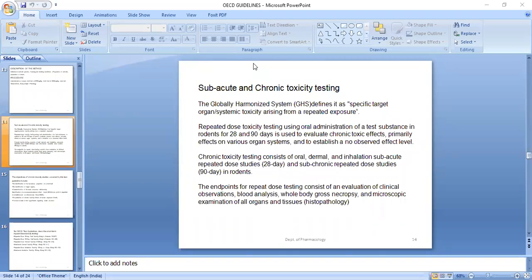At the end of the study, you have to sacrifice the animal as per the specific guidelines, like how you need to sacrifice and using what kind of anesthesia; all those things you have to consider. Then you sacrifice the animal and take the vital organs, especially kidney, liver, heart, and if it is anti-diabetic, then also the pancreas.